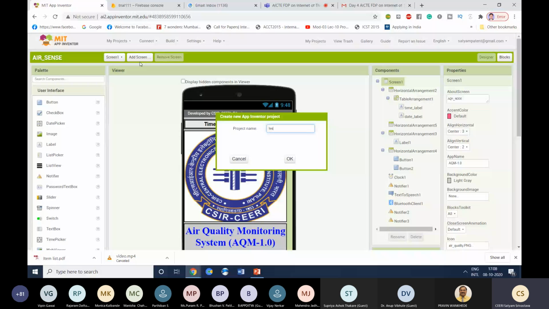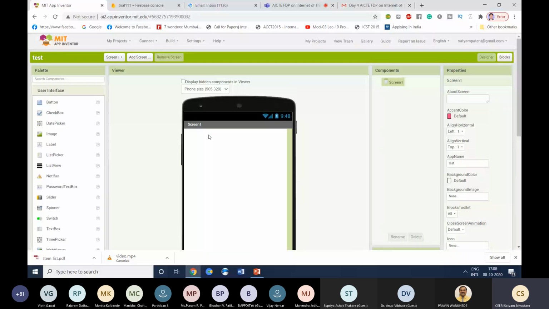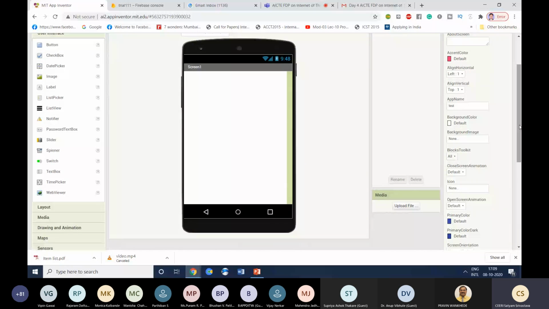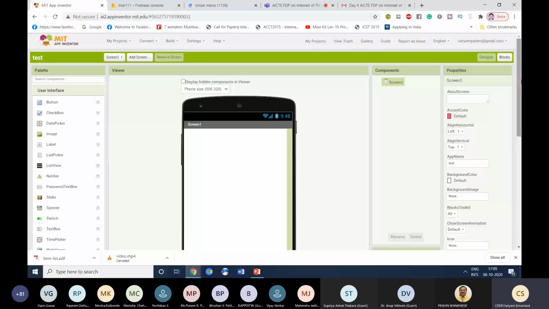Then in this panel, a new panel called test will open, and you will see a screen, and on the left hand side you will see different services and user interfaces which you need to use on your screen. There are 3 to 4 things. First I'll explain the top part, then I'll explain the actual usage of the user interface, then we will go to the backend programming, right?